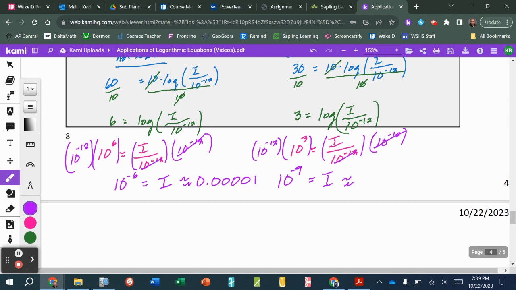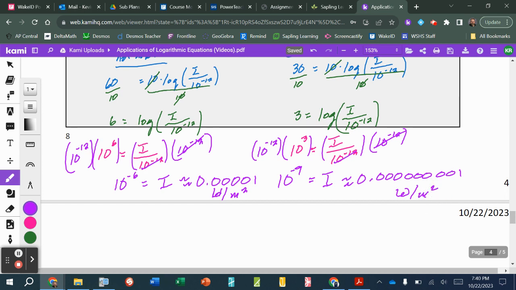That's the intensity in watts per meter squared for the normal conversation. It should be a capital W. There we go. And then for the 10 to the negative 9, that means I need to have 8 zeros behind the decimal, because the 1 counts as one of the negative values. So there's our value for the normal whisper, and again, watts per meter squared.